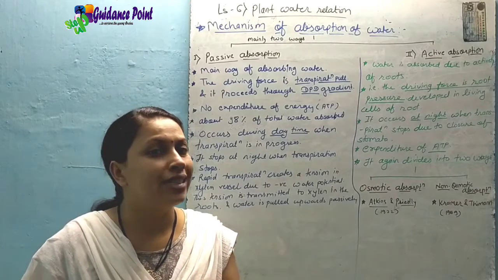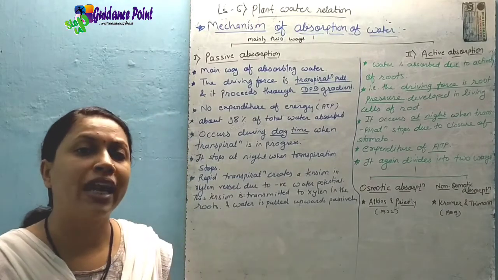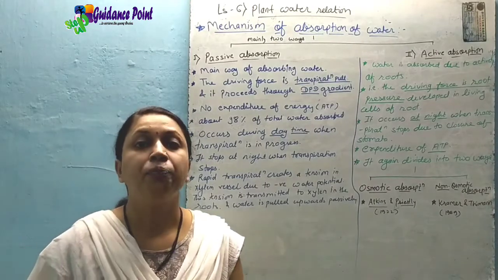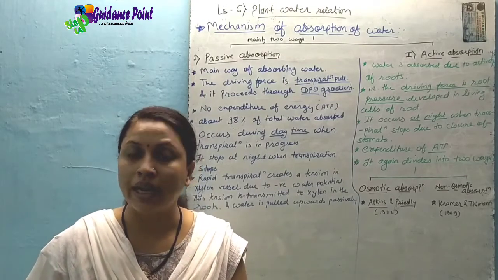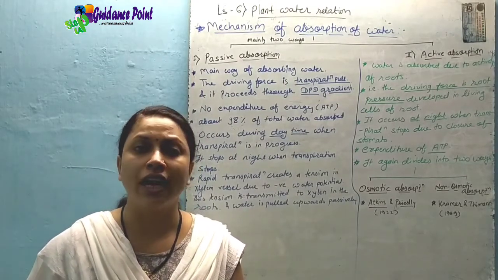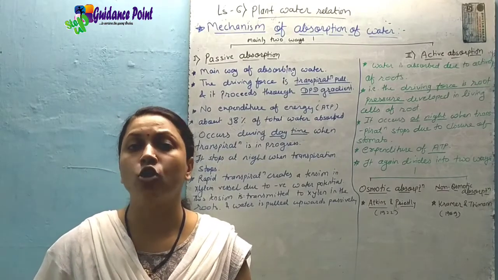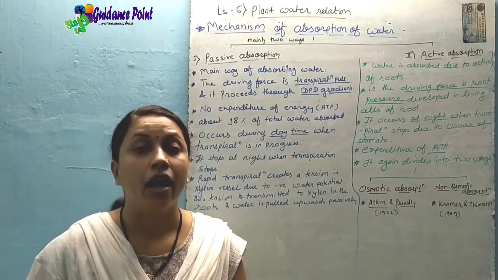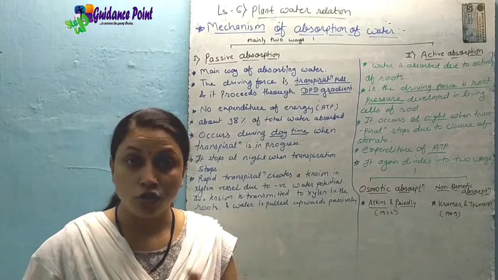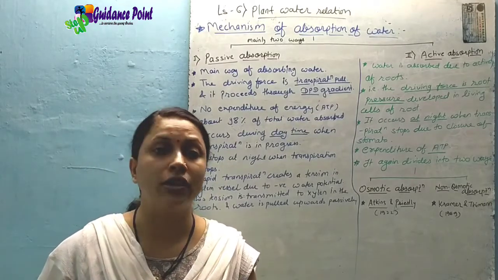Because of that continuous absorption of water, because of the gradient of the DPD, a hydrostatic force or hydrostatic pressure gets developed. That pressure in the root cells is called root pressure. ठीक है? And that root pressure, it is called root pressure in case of root cells.